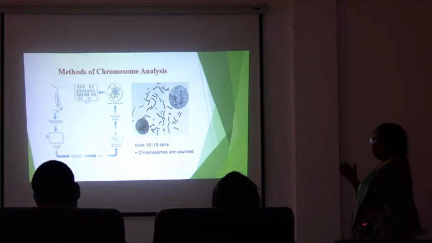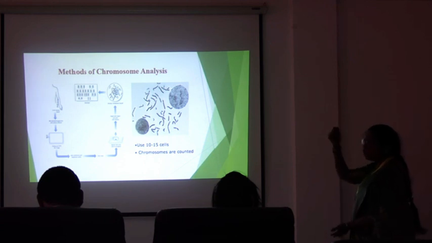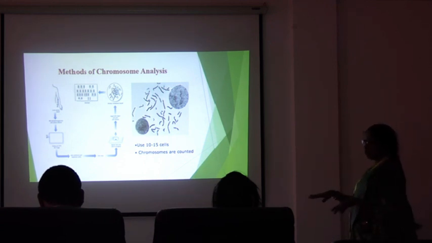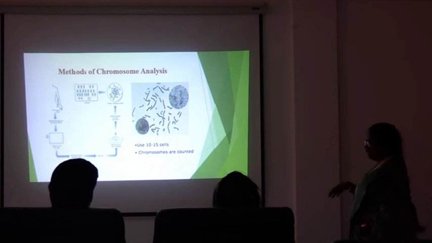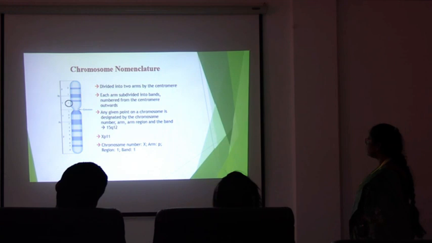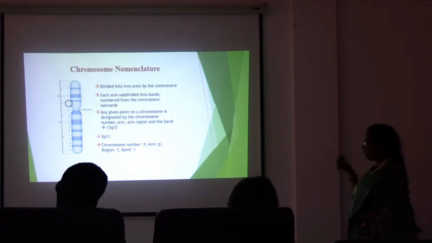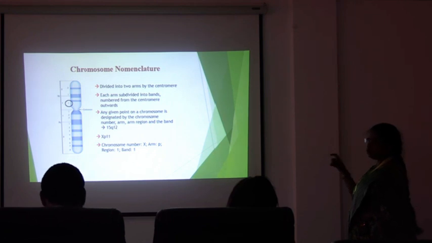Then we remove the RBCs to get the lymphocytes, and then we drop the cells from a certain height so that the bulged cells break open and release the chromosomes on the slide. Then we go for trypsin treatment and Giemsa staining to get the karyotype. This is the brief protocol of how we do the analysis. Then going to the next slide. And this is the nomenclature for giving a karyotype for an abnormal or normal karyotype for an individual.